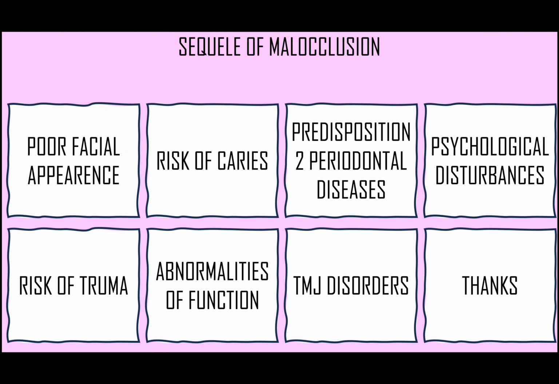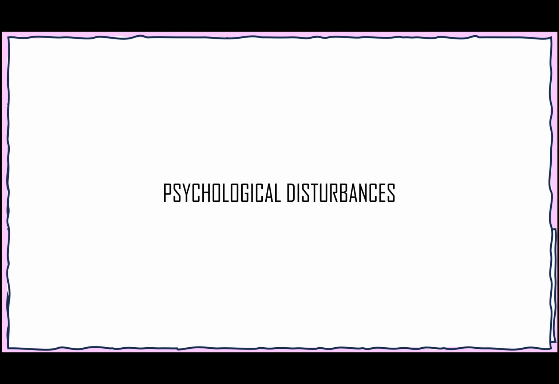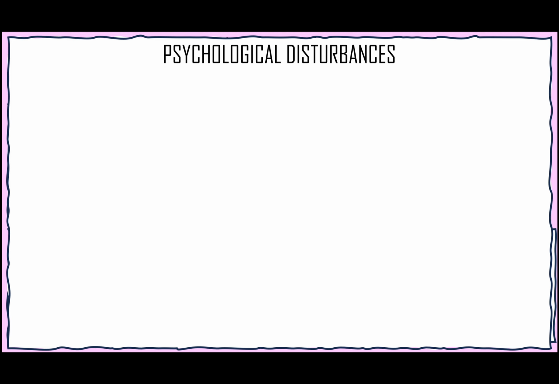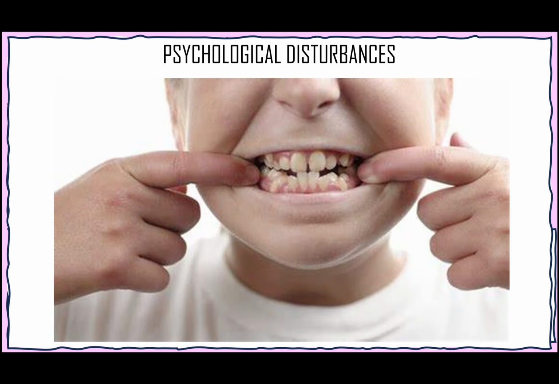The next sequelae of malocclusion is psychological disturbances. Malocclusion that adversely affects the appearance of a person leads to a psychological disturbance, because unsightly appearance of teeth makes a person highly self-conscious and turns him into an introvert. Thus, treatment of malocclusion in such patients helps in improving the mental well-being and also increases the confidence.